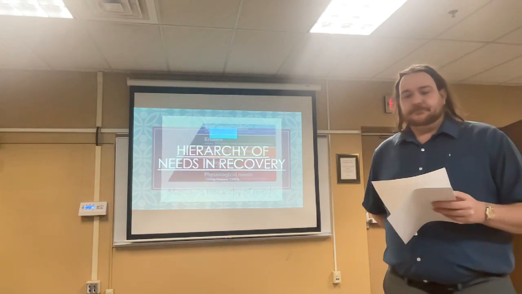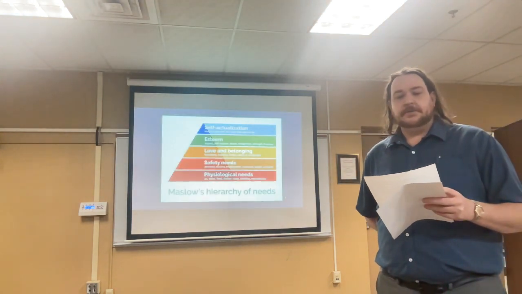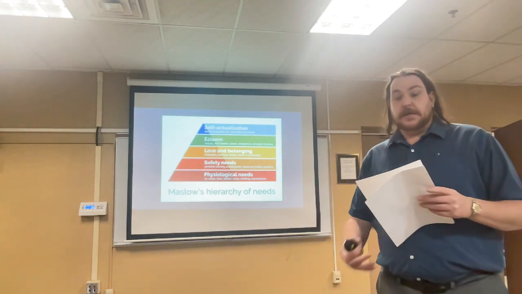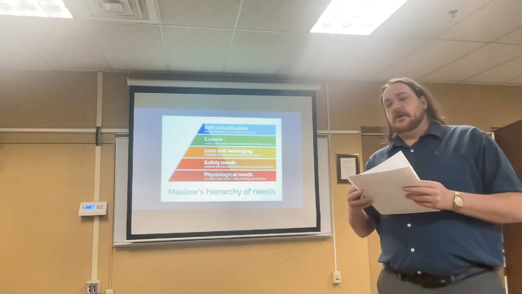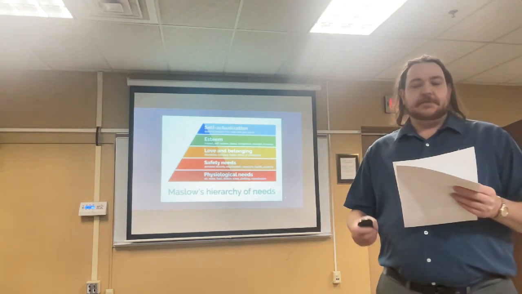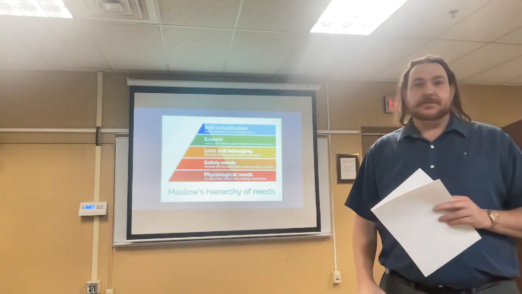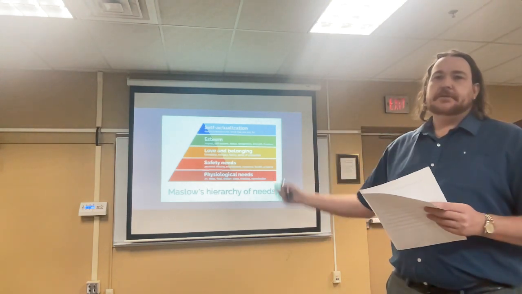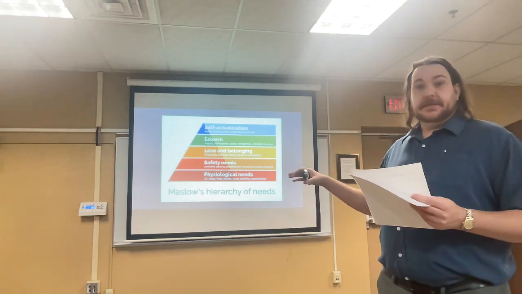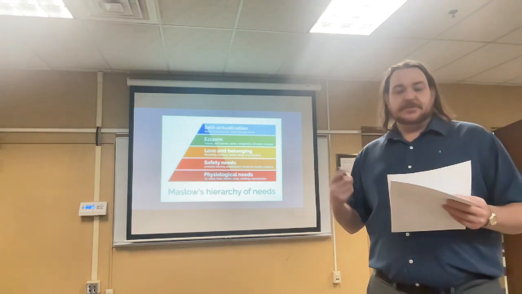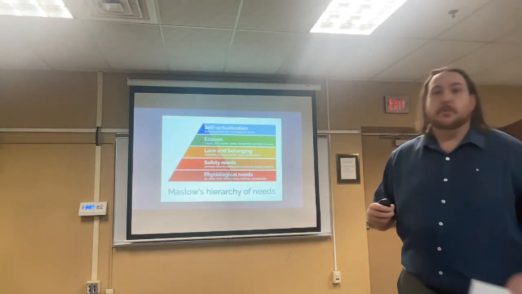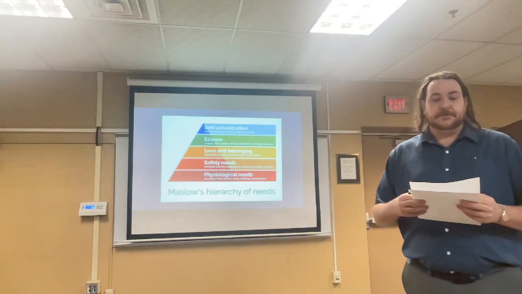So Abraham Maslow was born April 1st, 1908, and he lived until June 8th of 1970. He's an American psychologist who created Maslow's hierarchy of needs, which is a theory of psychological health predicated on fulfilling innate human needs in priority, culminating in self-actualization. We're going to talk about each one of these levels in a little bit of detail and how drugs and alcohol can get in and impact and affect somebody's ability to function at these different levels. Maslow worked at a number of universities on the East Coast, and he is regarded as one of the more important psychologists in the last 100 years.